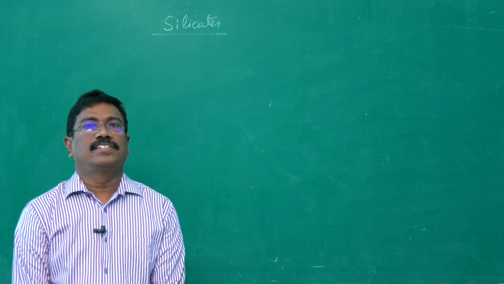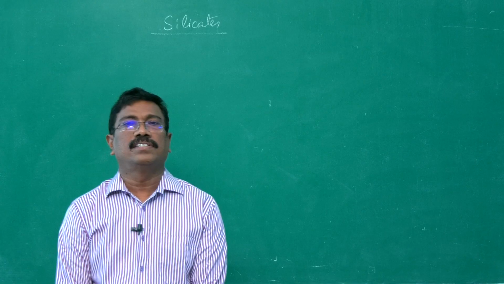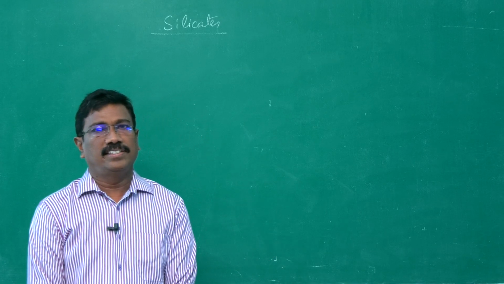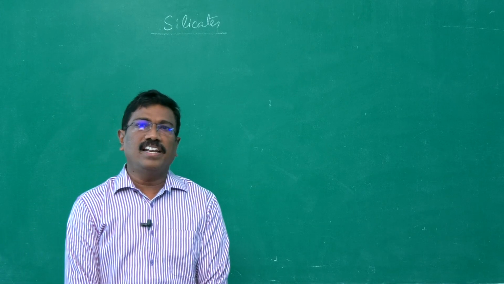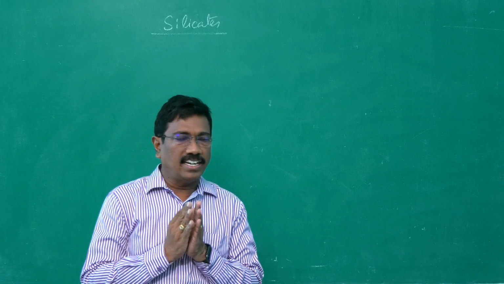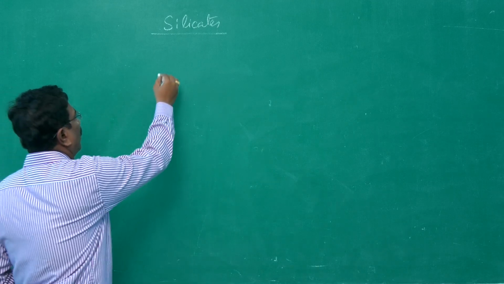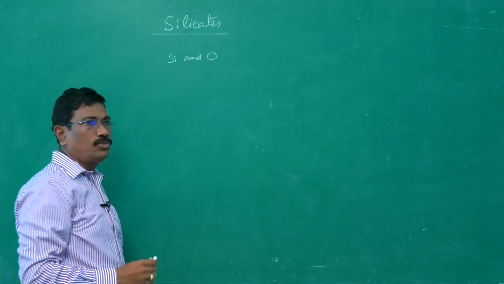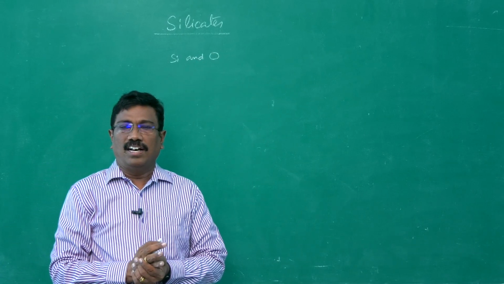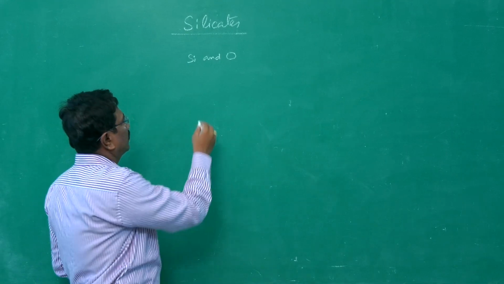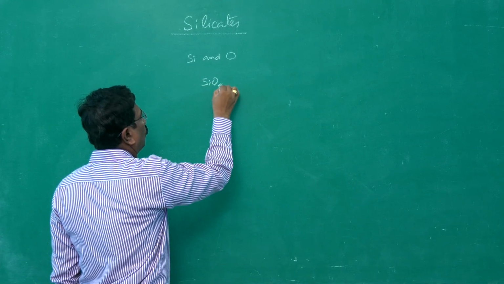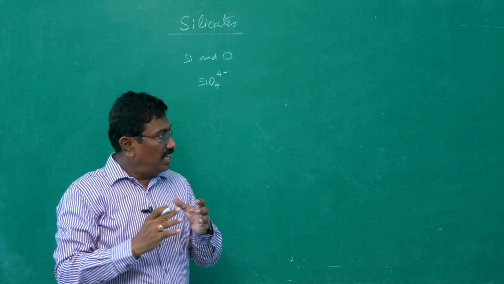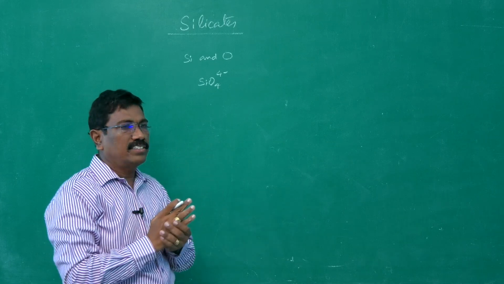Dear students, today we are going to study about silicates and the different types of silicates. What are silicates? Silicates are minerals. They contain silicon and oxygen, these two elements, in tetrahedral units, SiO4 4 minus. This is a tetrahedral unit of silicon and oxygen, and linkage of these tetrahedral units in different